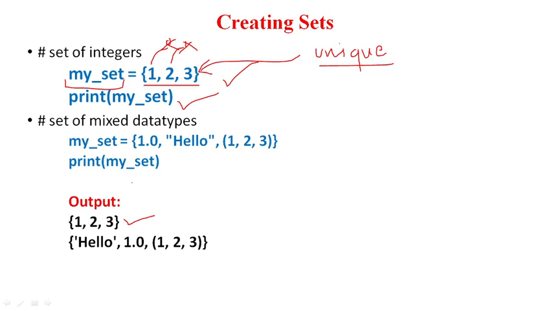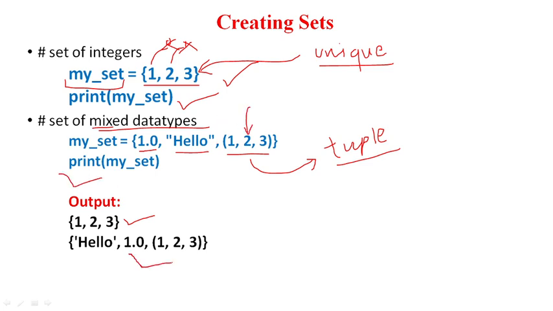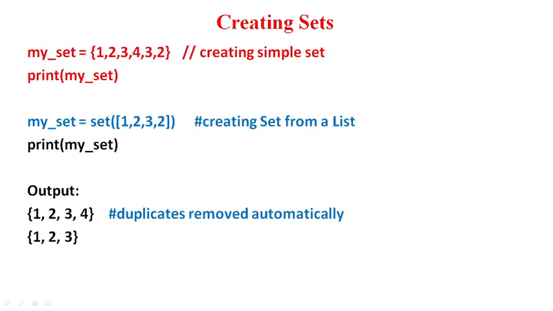Then I want to create a set of mixed data types. Here the data type was integer only, but I want to mix it, and that is also okay, we can do that. The first element is 1.0, which is a float, then we have a string, and then we have a tuple. You can see this is a tuple. So a tuple is allowed inside the set, because a tuple is immutable, we cannot change it. So immutable objects are allowed. We are printing here, and you can see the set in the output.